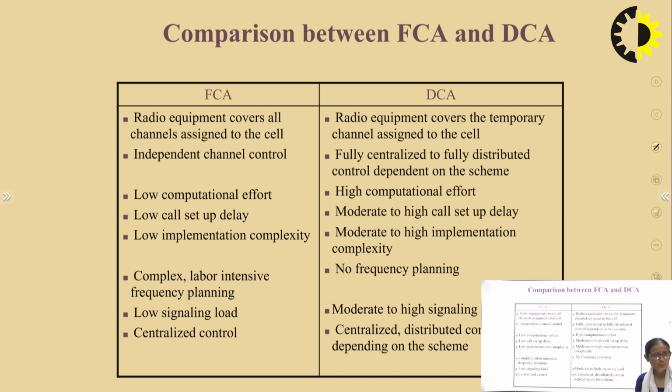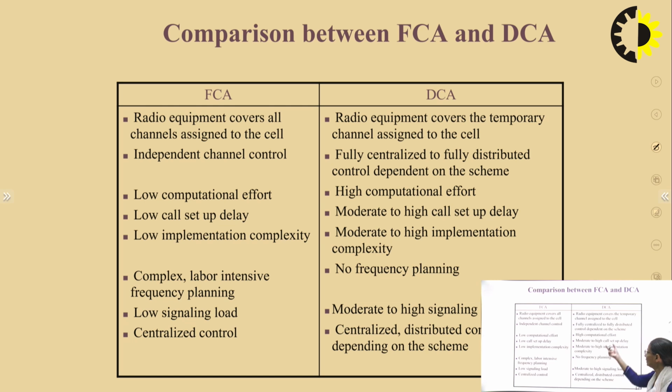FCA has low computational effort, whereas in DCA computation is high. FCA has low call setup delay, because the channels are available in hand and we allocate the channel from them, and all planning related to interference and frequency reusability has already been done.